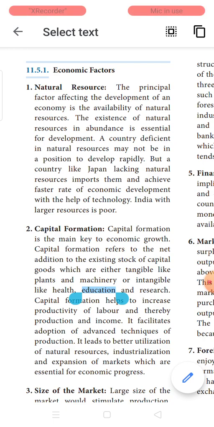So, Japan lacks natural resources. So, it imports these natural resources from other countries, but it has got high technological resources. India is fed with larger natural resources but is poor with respect to technology. Only in the recent years we are having a good amount of technological resources.